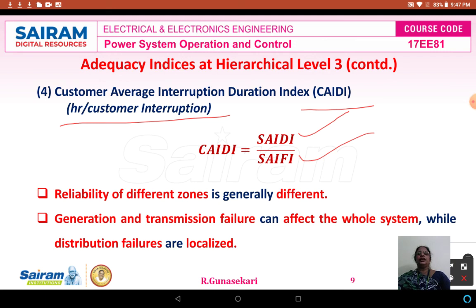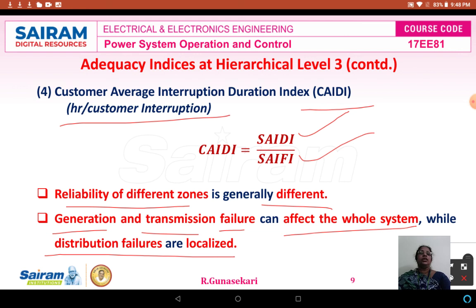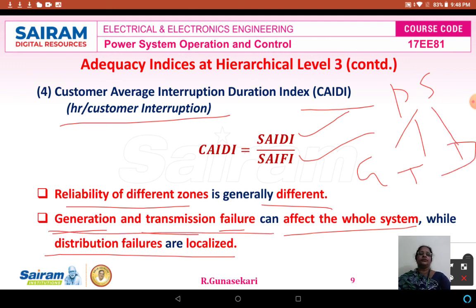Okay, students, these are the adequacy indices at hierarchical levels 1, 2 and 3. The reliability of the different zones is generally different, not the same. At the same time, generation and transmission failures can affect the whole system, but distribution failures are localized, because the power system means generation, transmission and distribution. Therefore generation and transmission failures affect the whole power system, but distribution failures are localized and will not affect the whole system.